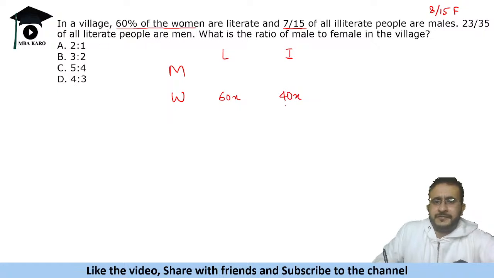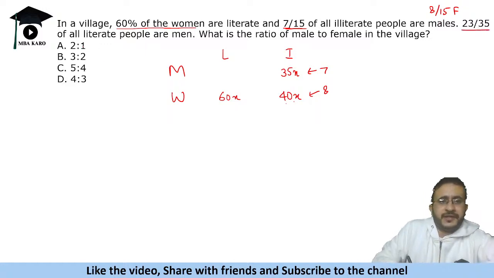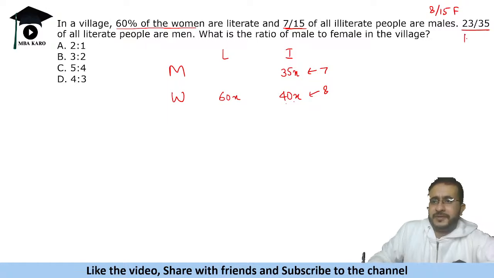Okay. 8 by 15. So 8 parts is 40, 1 part is 5, so 7 parts will be 35x. Now the next thing that is given to us is 23 by 35 of all literate people are men. So 23 by 35 are men. That means 12 by 35 will be women.